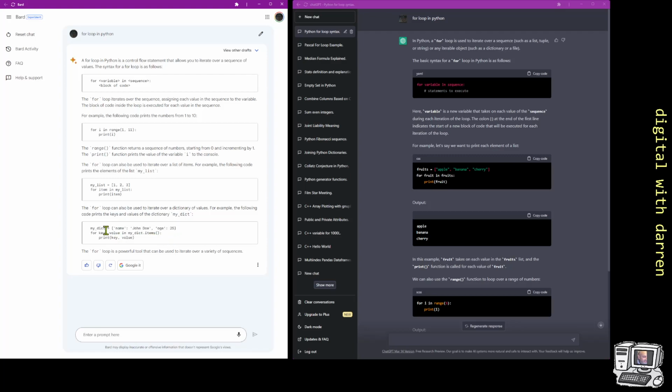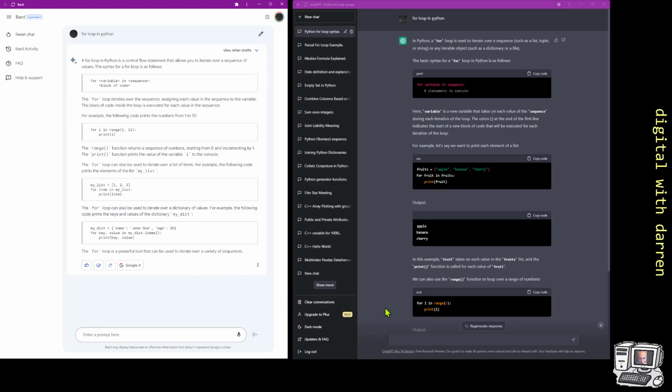So there's a dictionary that's created, and we've got a key value in my dict.items, which is exactly the perfect way of doing it, better than any coder would tell you. So literally, I think the only thing that Bard is actually missing, which would be nice to have, would be the color coding, some sort of guessing of the color coding, and that's it, I believe.